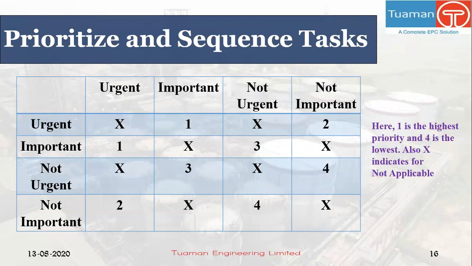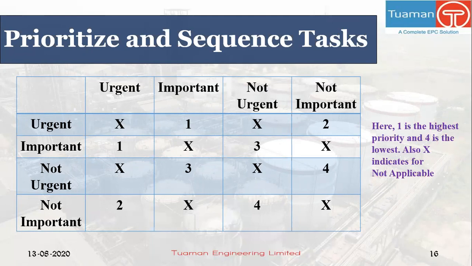The next slide is how to prioritize multiple tasks. In case multiple tasks need to be done on a priority basis, we can use this 4 by 4 matrix to prioritize the tasks based on urgency and importance.